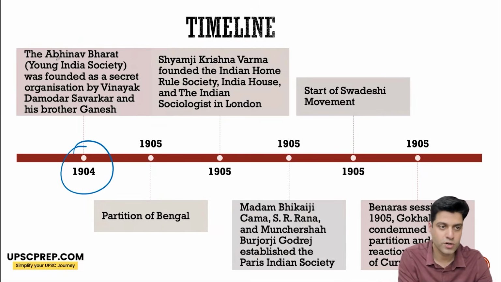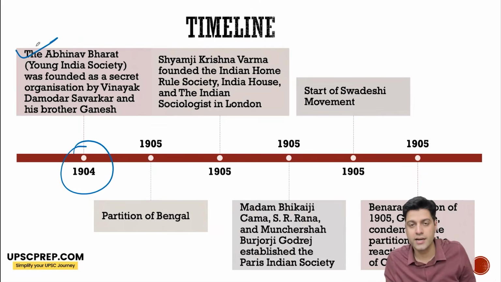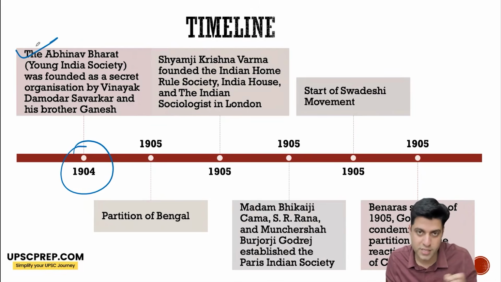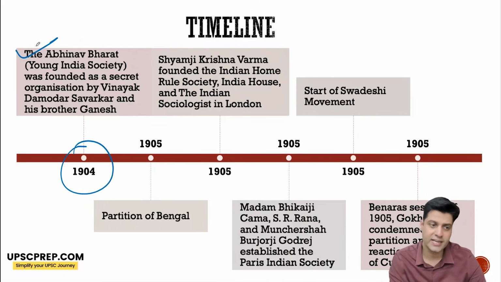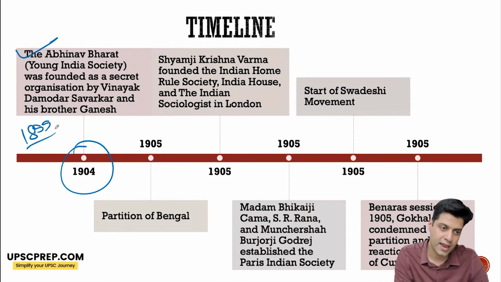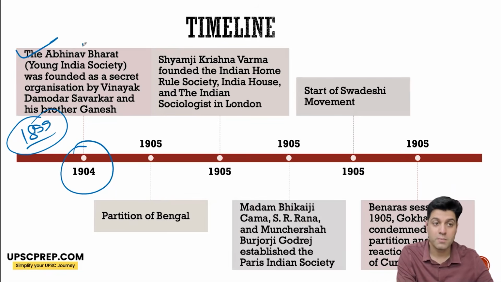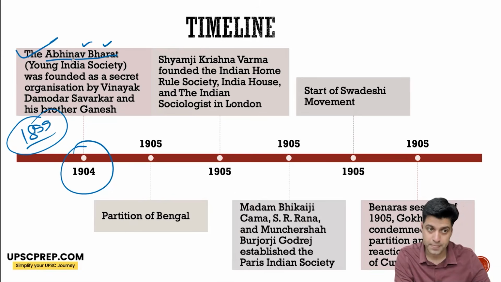In 1904, Abhinav Bharat, Young India Society, was founded by V.D. Savarkar and his brother Ganesh Savarkar. In fact, in 1899, they had Mitra Mela. They were young, but now this was organized into a more formal organization, Abhinav Bharat. He was hugely inspired by Mazzini's Young Italy. That is why you see Young India or Abhinav Bharat as a name.